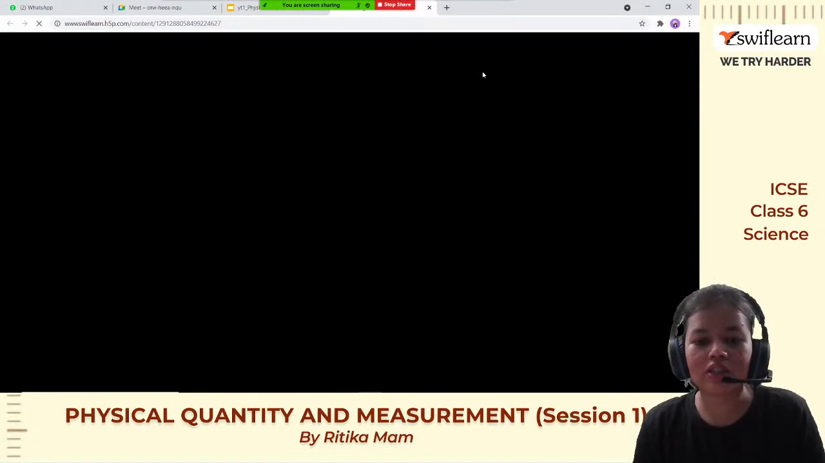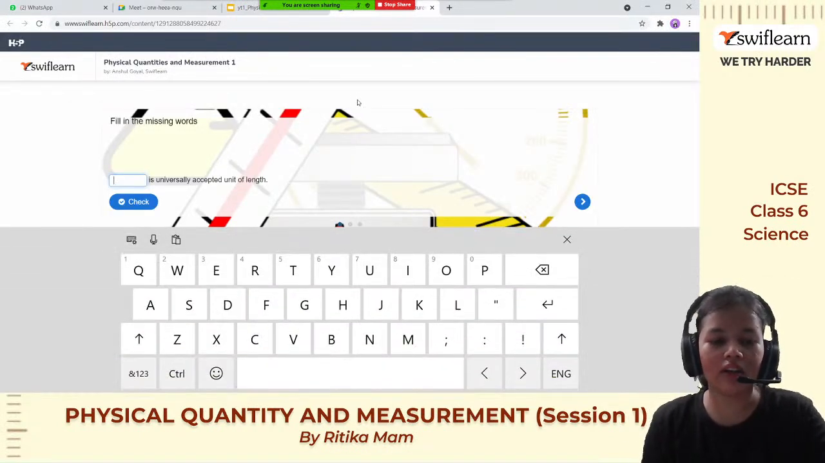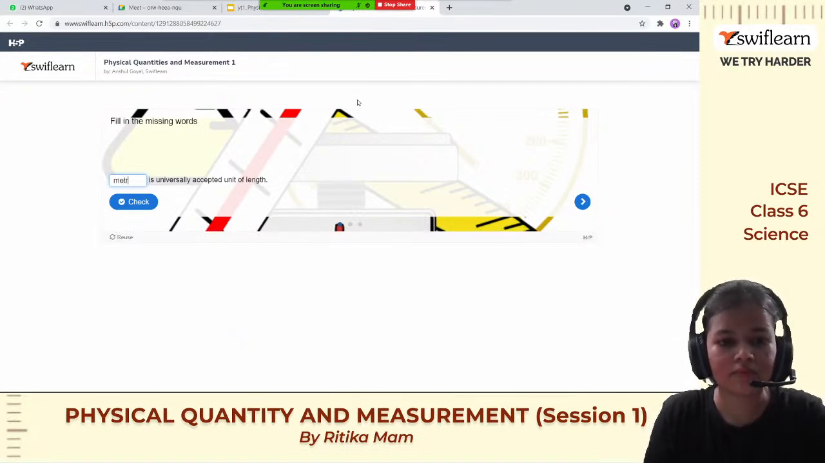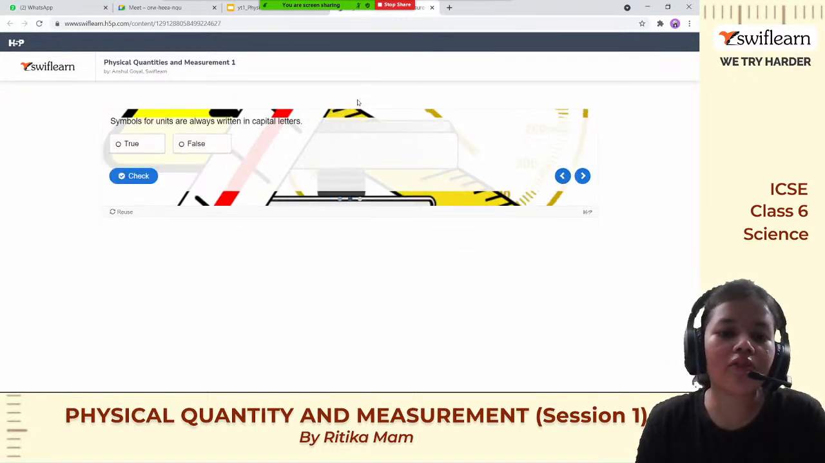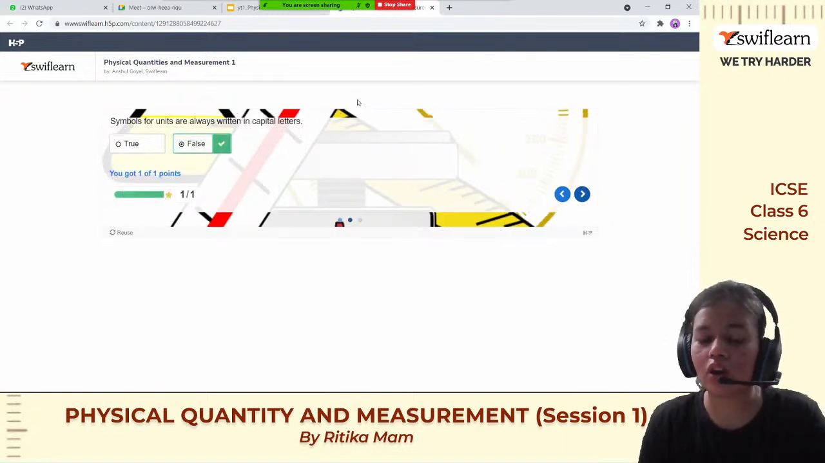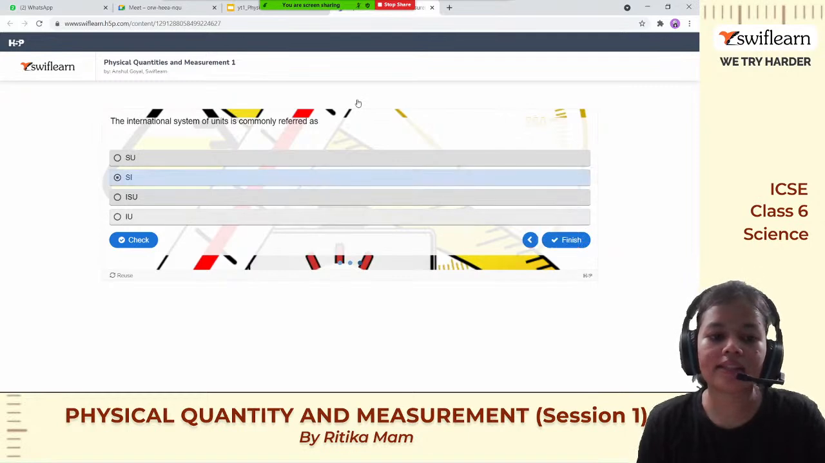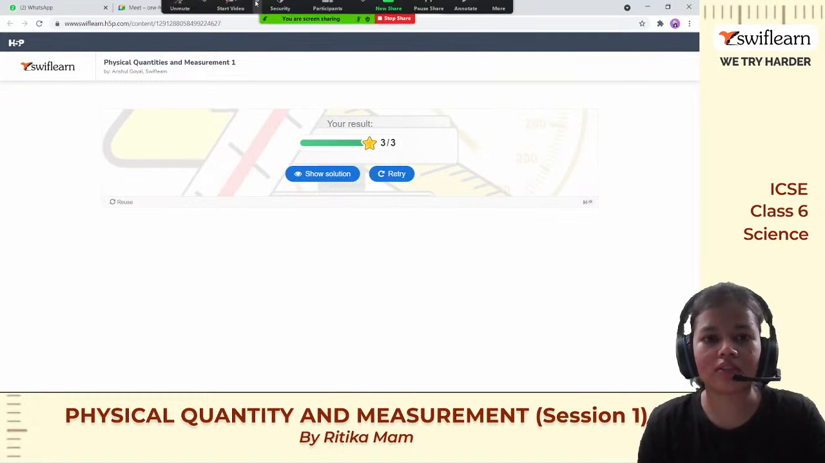Okay, so since we are done with the chapter, let's see the chapter end exercise and see what we have learned. So dash is the universally accepted unit of length, so it is meter. Next, symbols of units are always written in capital letter? No, not always. The international system of units is commonly referred to as SI units. And okay, it's done.